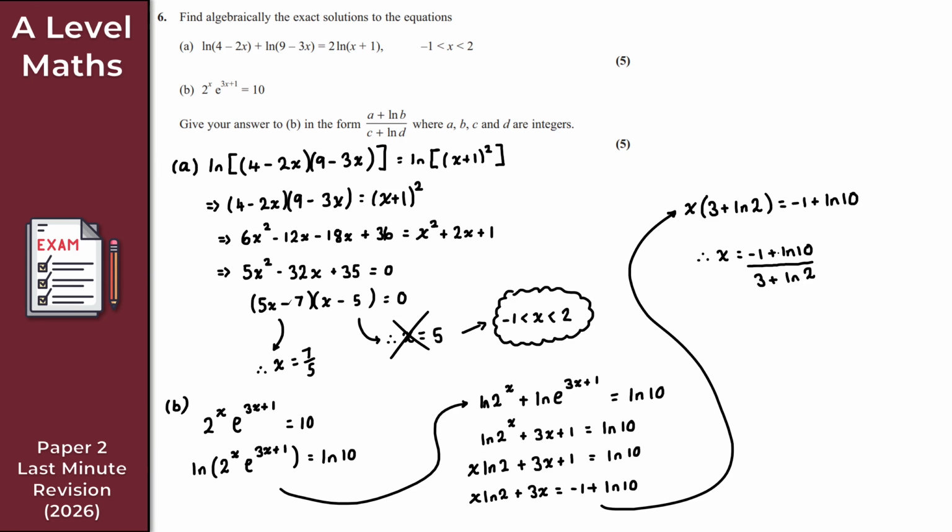Like so, right? As we can see here then, A, B, C, and D, as we've got them here. So A, B, C, and D, they're all integers, as it's specified for part B, right? And there we go then. So that would be the next 5 marks there in the bag.